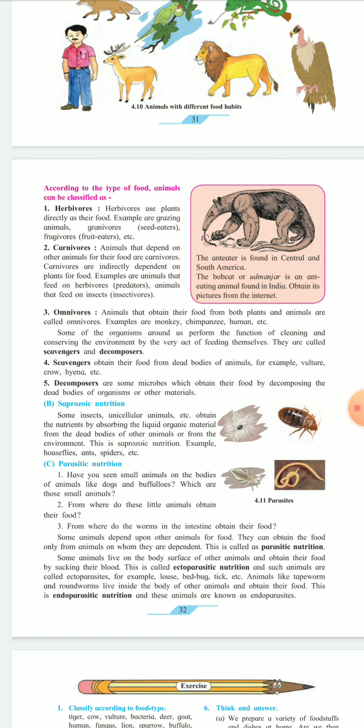Animals like tapeworm and roundworms live inside the body of other animals and obtain their food. This is endoparasitic nutrition, and these animals are known as the endoparasites. Okay, endo means inside the body. These tapeworms and roundworms live inside the body of the animals. They live in the intestine of the animals, and they obtain their food. So this type of nutrition is known as endoparasitic nutrition, and the animals are known as endoparasites.